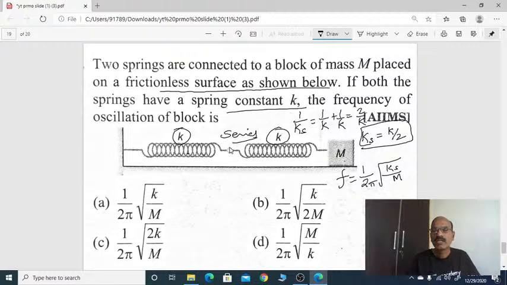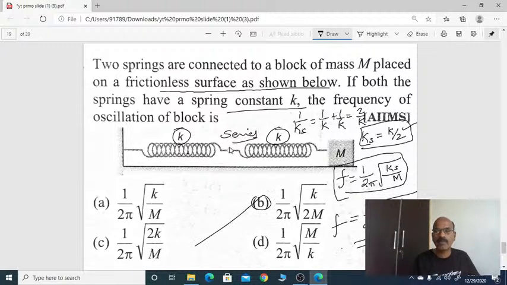See here, first formula: frequency equals 1 by 2 pi root K by m. Here K is the effective, equivalent or net spring constant connected in series. Both are K, so K by 2. That you have to substitute. So frequency equals 1 by 2 pi root of Ks value K by 2, and m is there, so 2m. We get 1 by 2 pi root K by 2m. Option B is the correct answer.